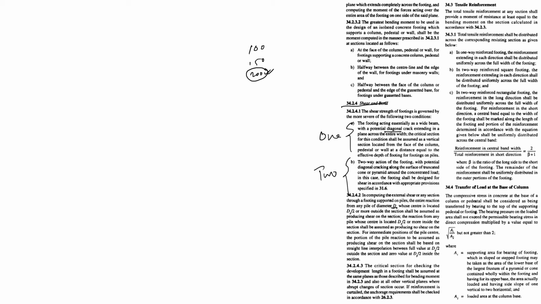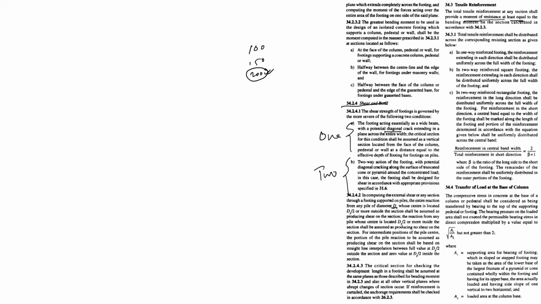Now let's talk about the tensile reinforcement. The total reinforcement section shall be provided to develop a moment of resistance at least equal to the design moment. Total tensile reinforcement shall be distributed across the corresponding resisting section as given below. In a one-way reinforced footing, the reinforcement extending in each direction shall be distributed uniformly across the full width of the footing.